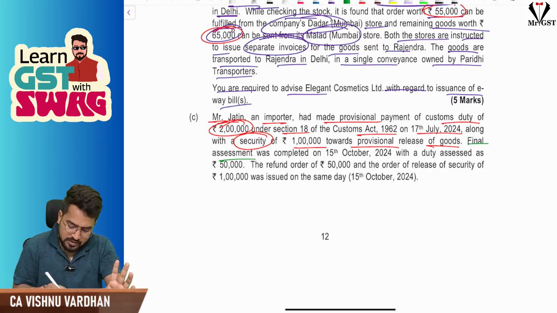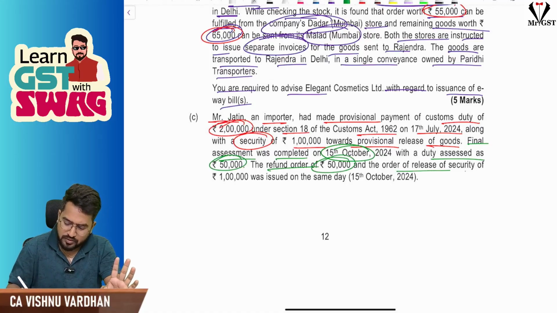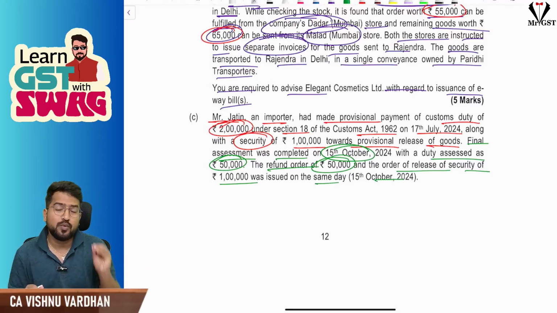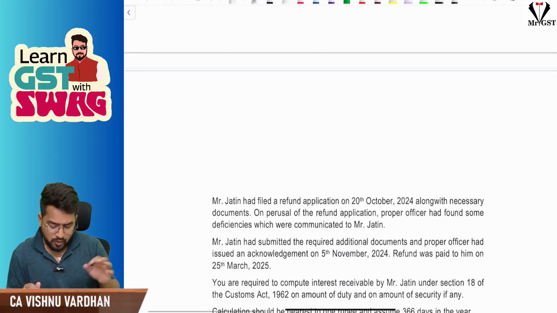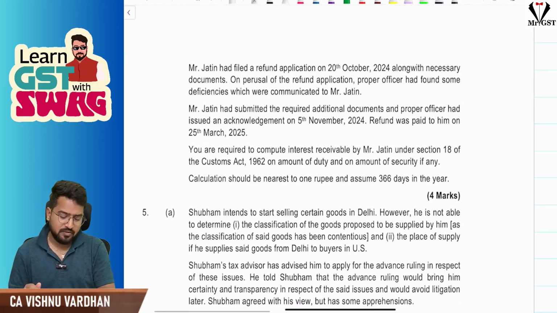Final assessment was completed on 15th October and duty assessed was 50,000. Refund order of 50,000. Also order for release of security also issued on the same day. So 15th October assessment is everything over and they have decided your liability is only 50,000 and balance 50,000 will be refunded to you, and 1 lakh whatever the security has been given, that will be released.